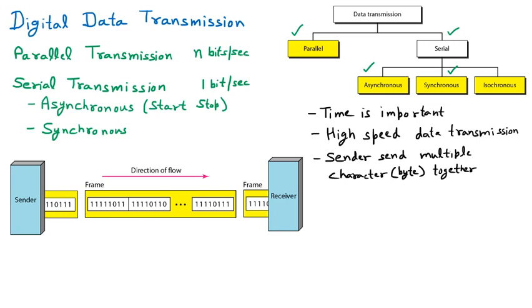So here we are sending multiple bytes or multiple characters together. This is the responsibility of the sender. Means I am not saying that I will send one character and I will wait. No, I am sending you continuously.